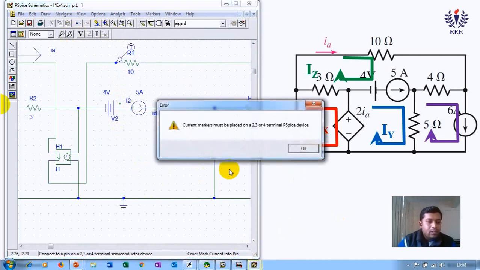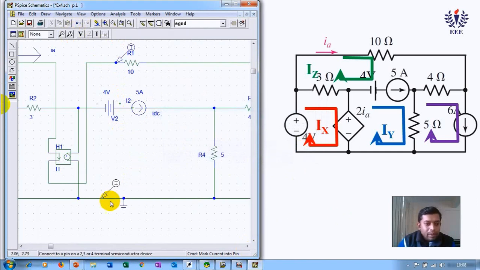Okay? So I can place at the junction. Even there I am getting an error. You can see at the junction also we are getting error. You have to place only at the end of elements. So now if I place at this end, I get the branch current.